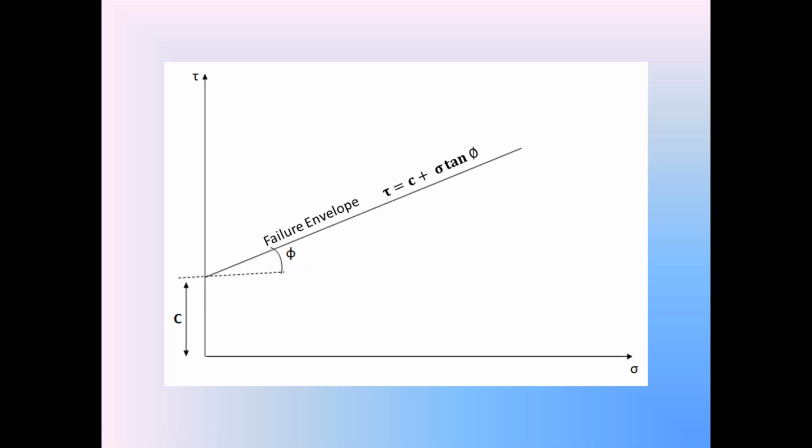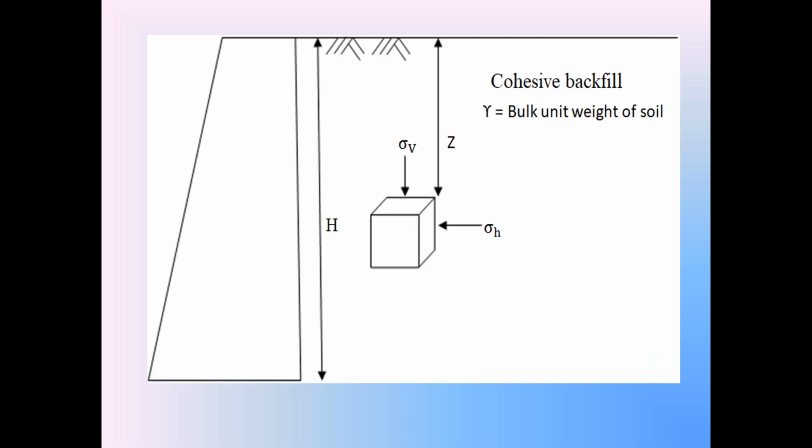Now, with this introduction to cohesive soils, we are going to discuss Rankine's active earth pressure theory for cohesive soil. Just now we discussed that Bell and Russell, in the year 1915, updated Rankine's active earth pressure theory so that we can apply it to cohesive soils also. Please everyone focus on the diagram on the cell phone screens.